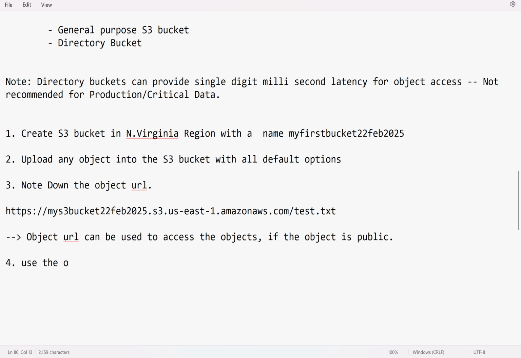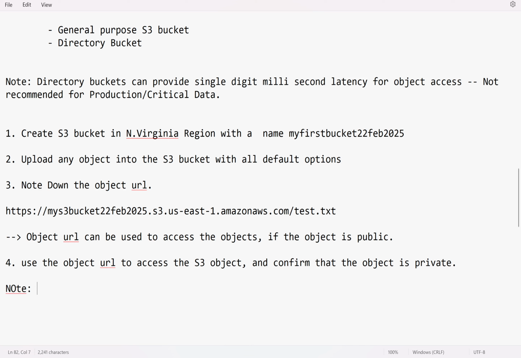Use the object URL to access the S3 object and confirm that the object is private. Already we confirmed, right? We verified.